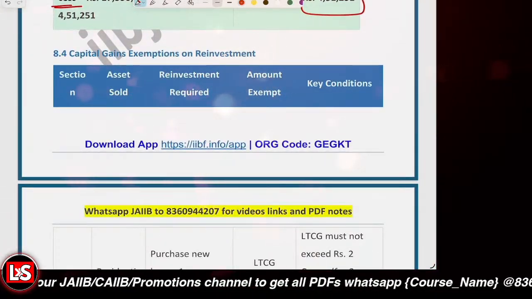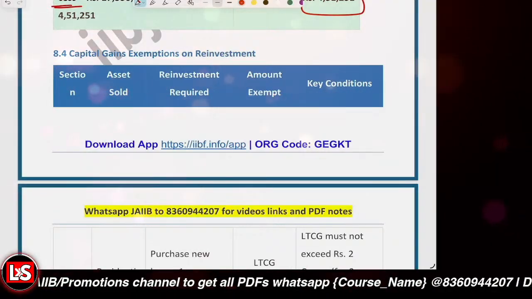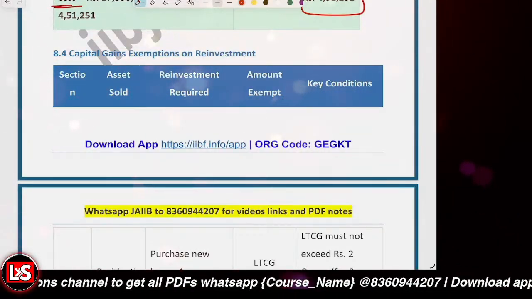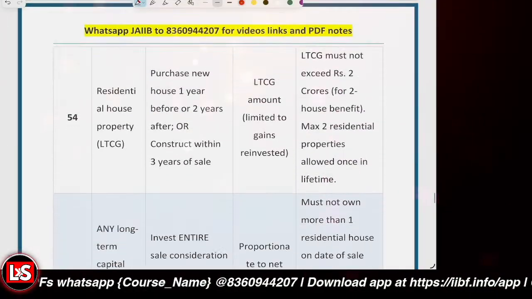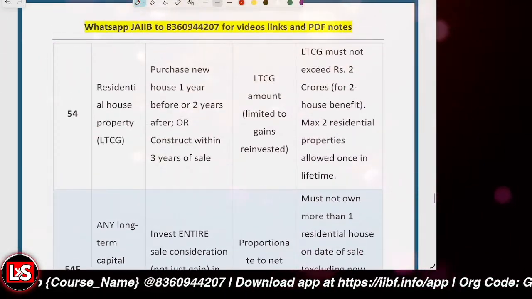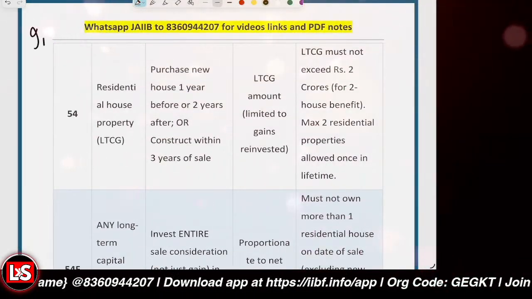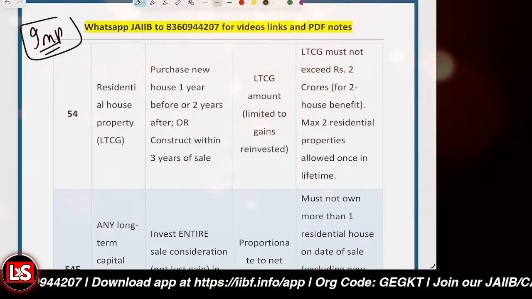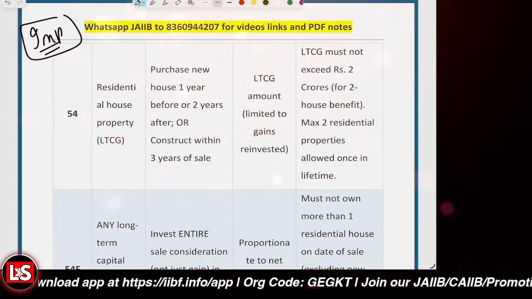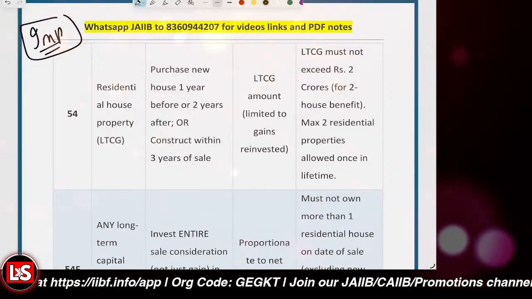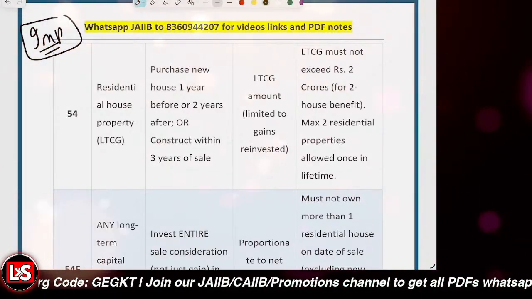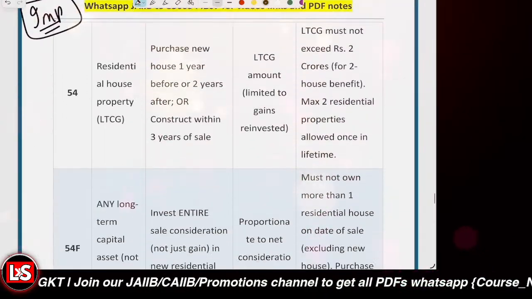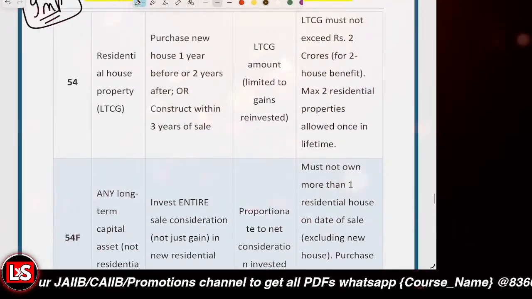Now let's have a look at the capital gain exemptions. This topic is quite important. The first thing is Section 54, which is applicable when a residential house is sold and LTCG is applicable.